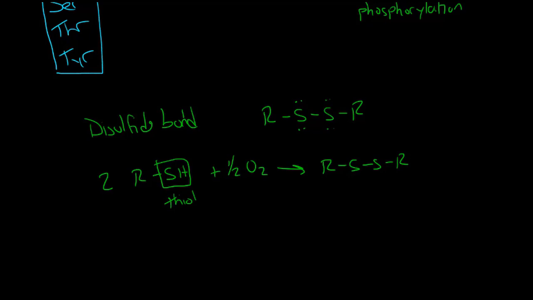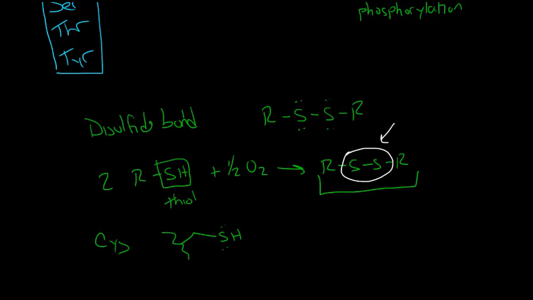The only one that we know of is cysteine. So cysteine, this is our backbone. Cysteine looks an awful lot like serine, but it has this sulfur. So cysteine is the single amino acid that's susceptible to oxidation to form a disulfide. And when we form these disulfides, we very much influence the properties of our side chain. Not only that, but it actually creates a new covalent bond between our two side chains. And as we'll talk about in the next unit, this covalent linkage between side chains is the basis for some really important interactions that stabilize protein structure.